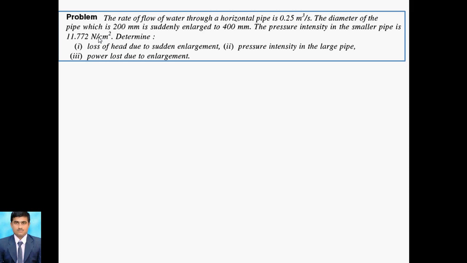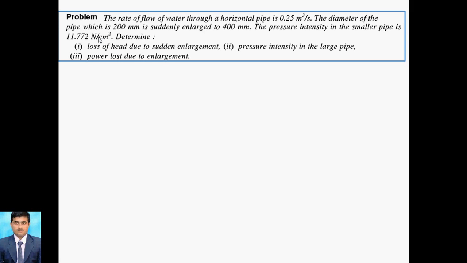Here we are determining, first, the loss of head due to sudden enlargement. Second, the pressure intensity in the larger pipe. And third, we require the power loss due to enlargement. So these are the three points we are determining here. The loss of head due to sudden enlargement is HE, the pressure intensity in the larger pipe is P2, and the power lost due to enlargement is P.